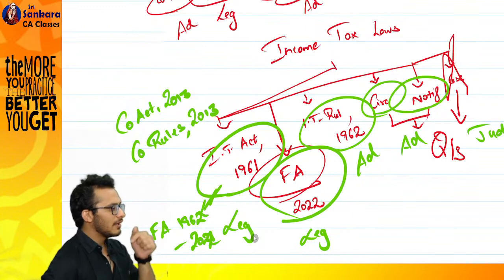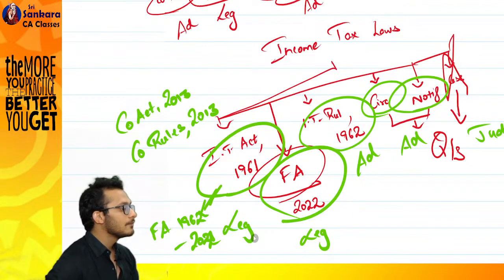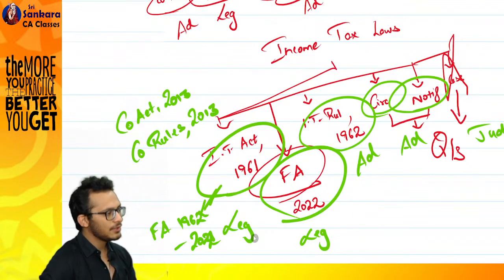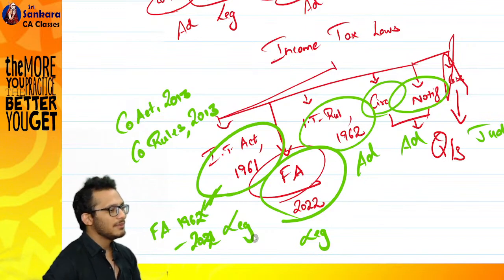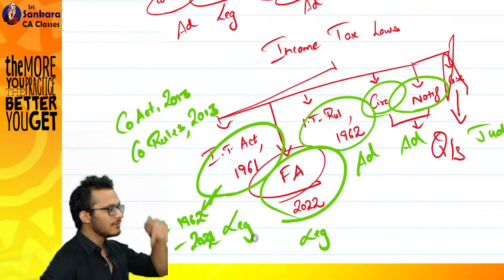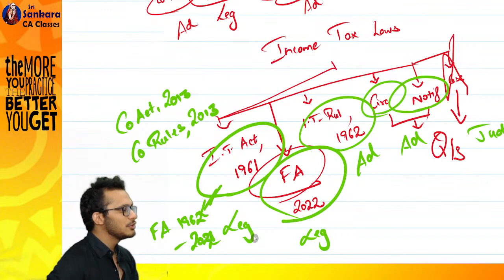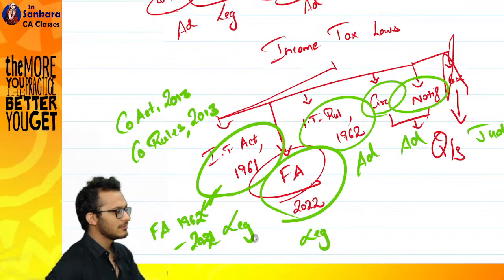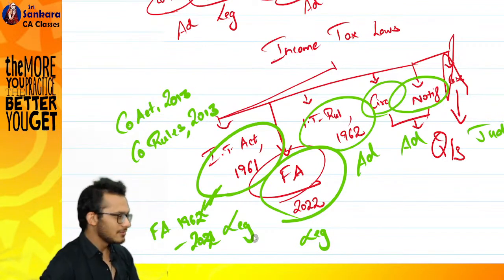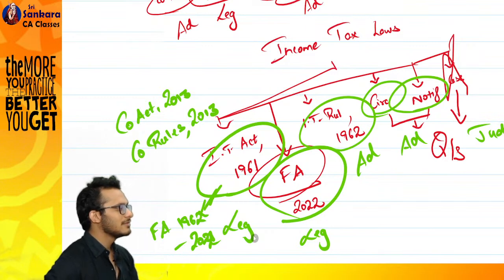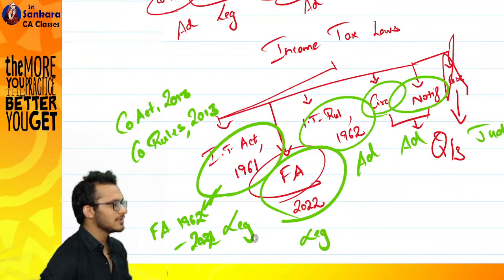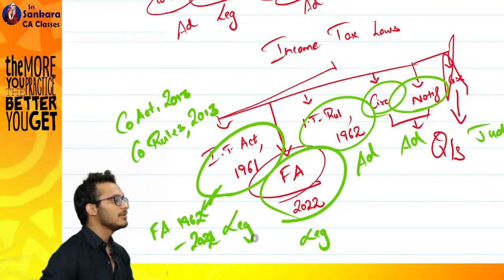Okay. Clear? So we have now done Finance Act 2020, done Finance Act 2022. Clear or not clear? My question: Finance Act 2022. Why are we reading it for November 23? We should read Finance Act 23 only, no? Yes or no? You are writing the exam for November 23. Why are we reading Finance Act 22?